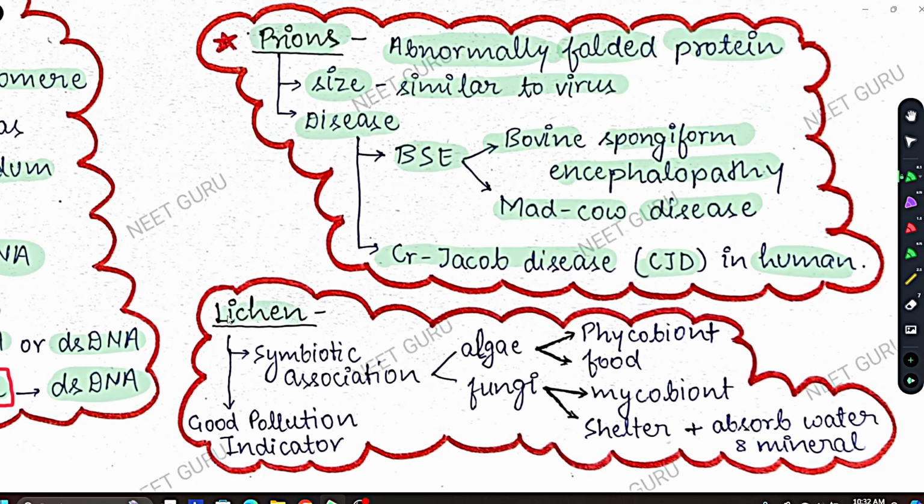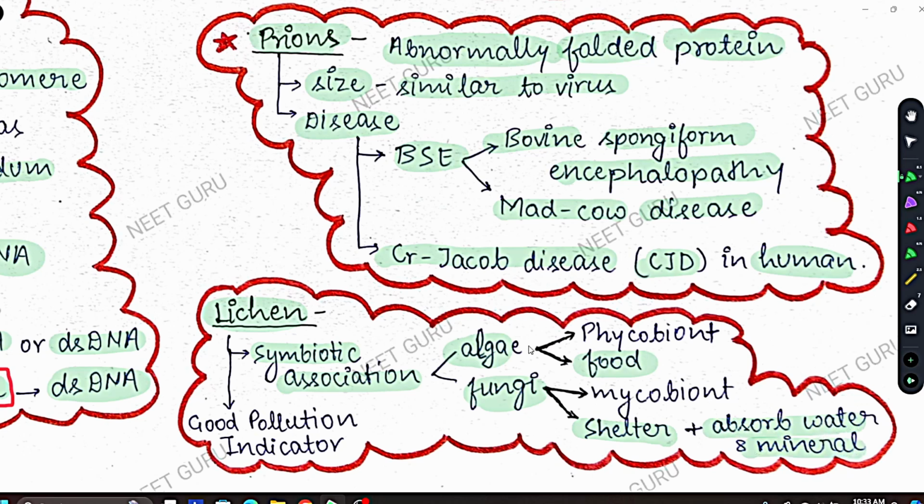Coming to lichen. Lichen is a symbiotic association. Symbiotic association means an association in which two organisms live together and both are benefited by each other. So it is a symbiotic association between algae and fungi. Algae prepare food and give it to fungi. Fungi give shelter to the algae, so a place to live, and fungi absorb water and minerals and give them to the algae to make food.